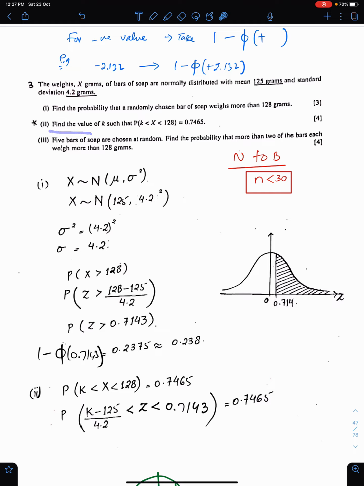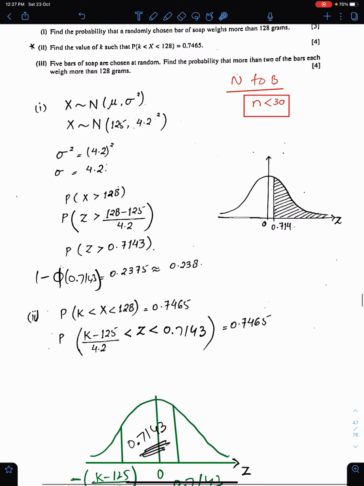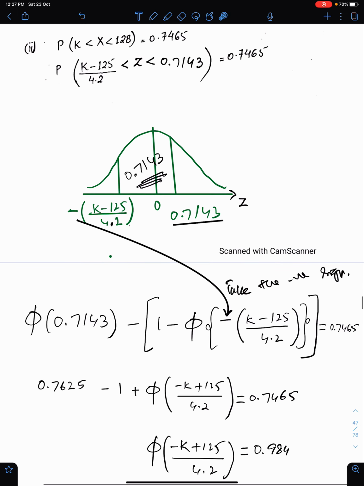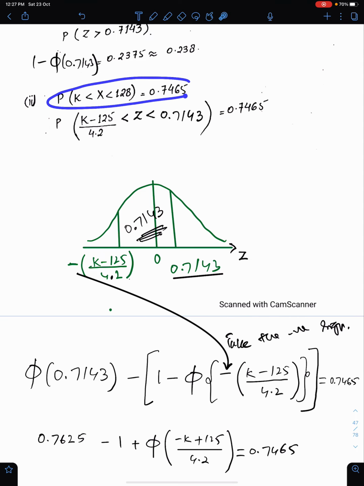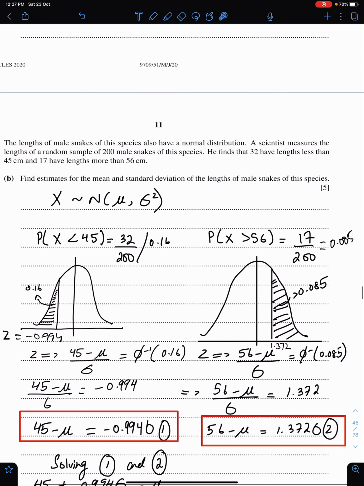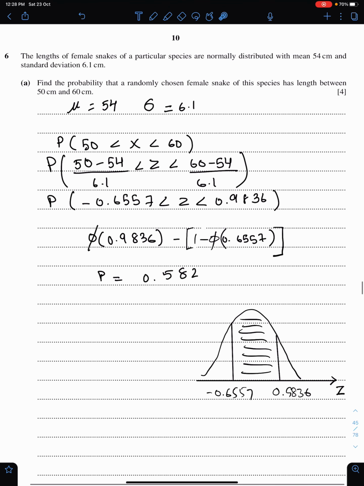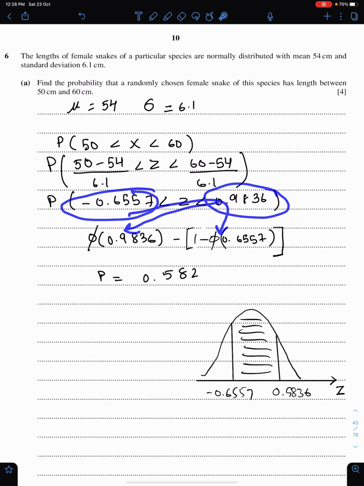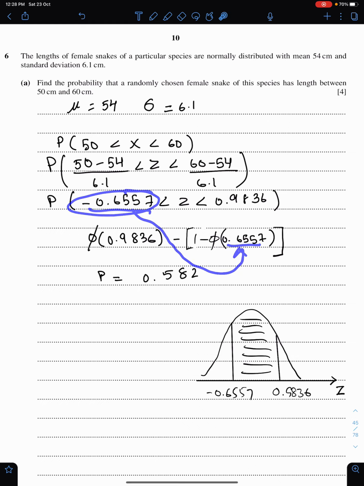Find the value of k such that this probability holds. This is one of the most important parts of normal distribution questions. Now, how to understand this? Number 1, you have to convert this statement from x into z, and you will get this equation. Now this is very important. When the number is positive, we write phi. When the number is negative, we write 1 minus phi, but of the positive number. This is a negative number, so I wrote 1 minus phi of this positive number.